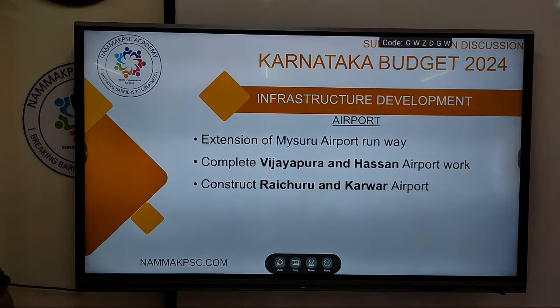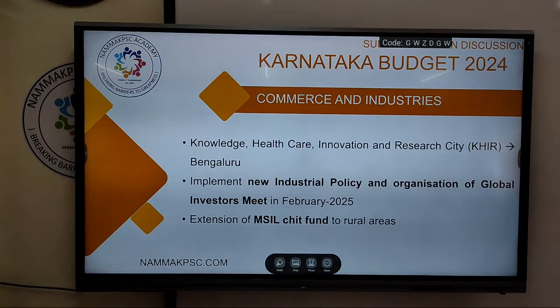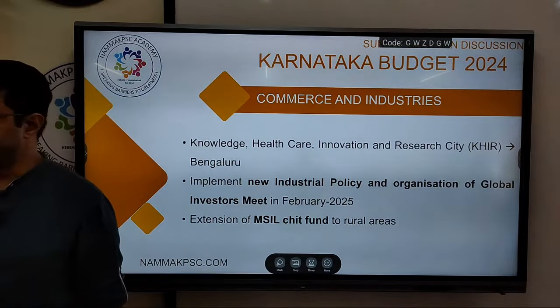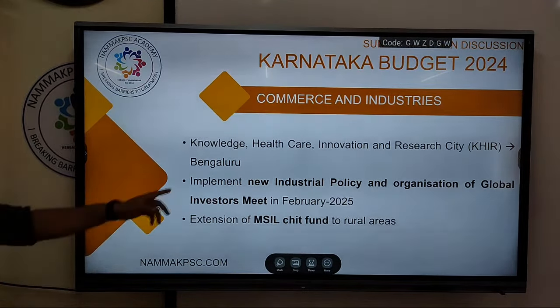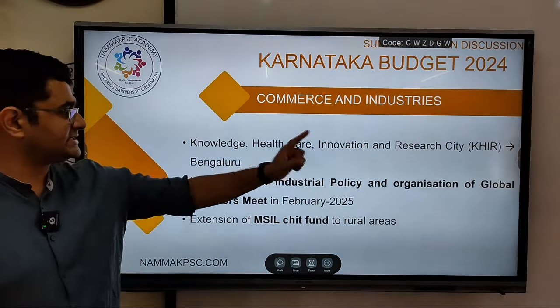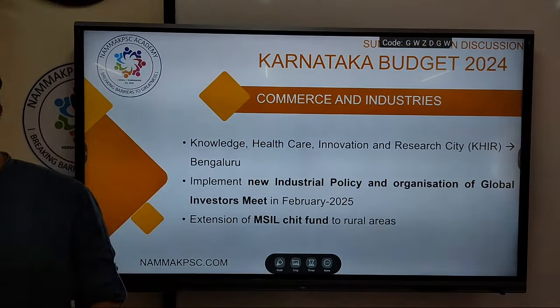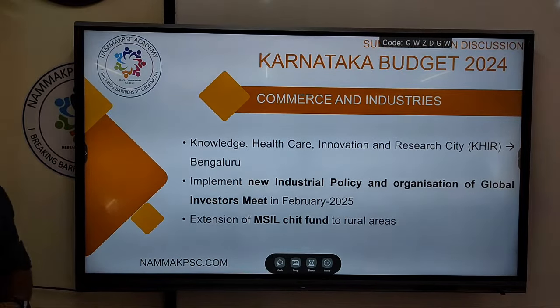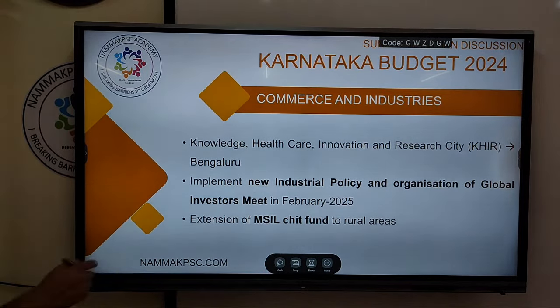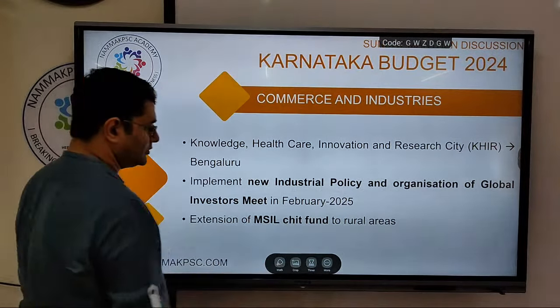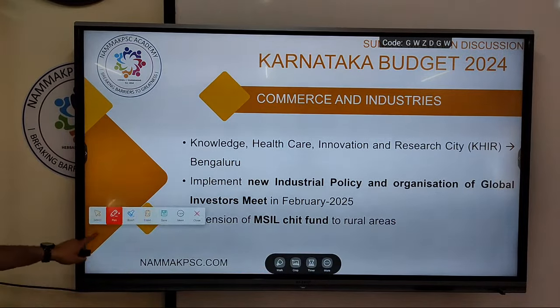Okay, this is with respect to infrastructure. Next, with respect to some industries, IT, BT and all of that, commerce. So knowledge, healthcare, innovation, research city is being proposed in Bengaluru. Then a new industrial policy will be introduced by the government and they will be implemented. Okay, this new industrial policy we will do when we talk about the various policies.